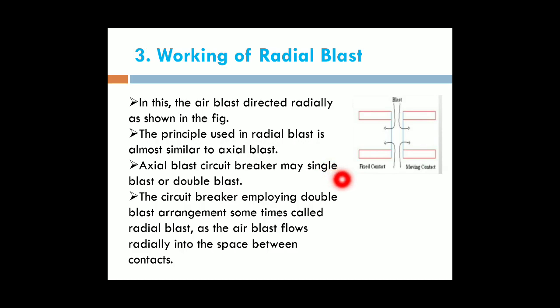Therefore, we reduce the arc within a very short time, and we protect the contacts of the circuit breaker within a very short period by using these radial blast circuit breakers. So, these are the three classifications of an air blast circuit breaker based upon the direction of the air blast.